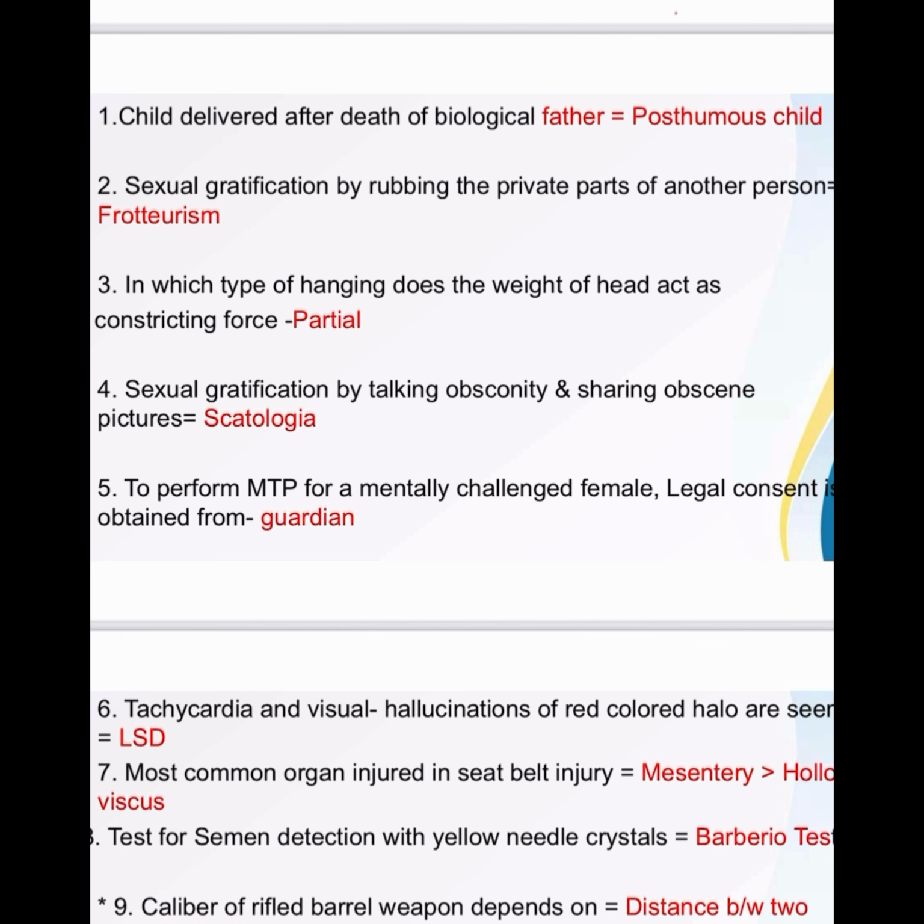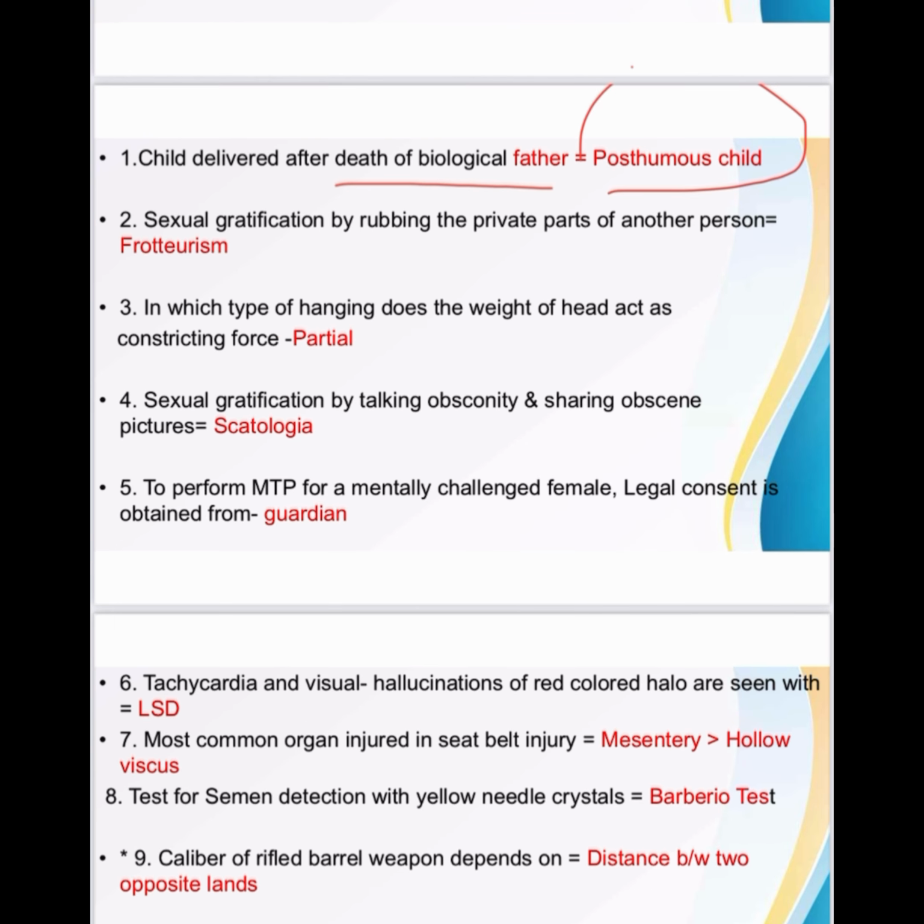First question: child delivered after death of biological father is called a posthumous child. Second, sexual gratification by rubbing the private parts of another person is called voyeurism. Third, in which type of hanging does the weight of head act as constriction force? It is partial hanging. Then fourth question, sexual gratification by talking obscenity and sharing obscene pictures is called scatologia. Scatologia is a new term. You have to remember this.